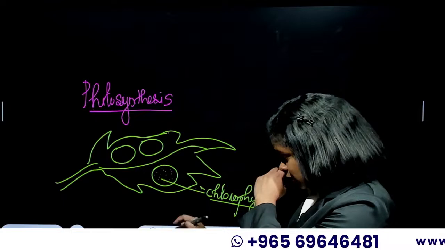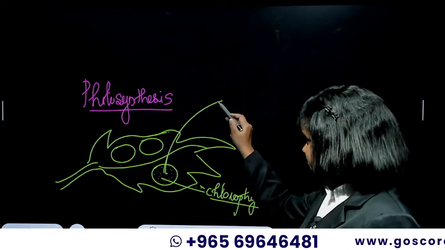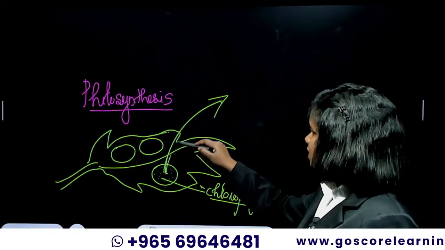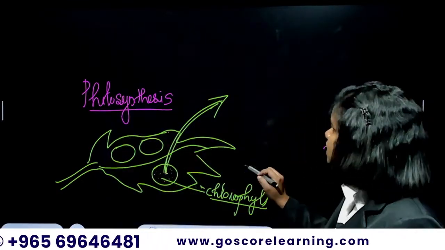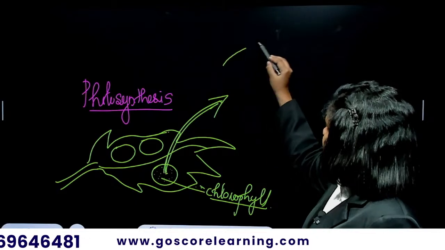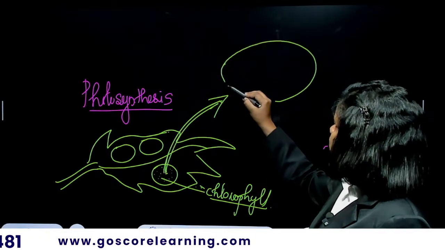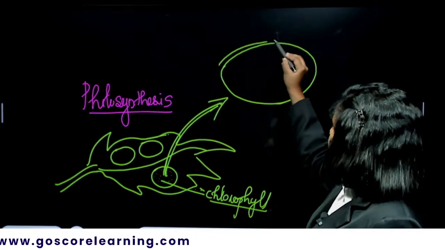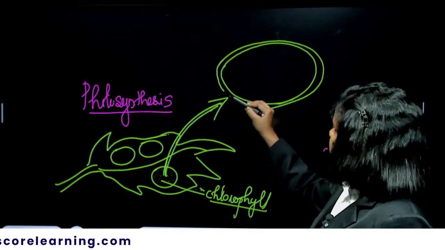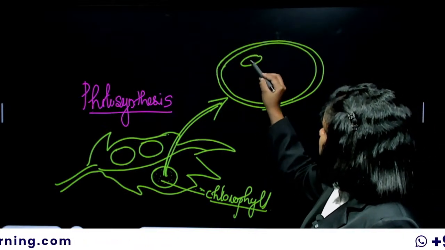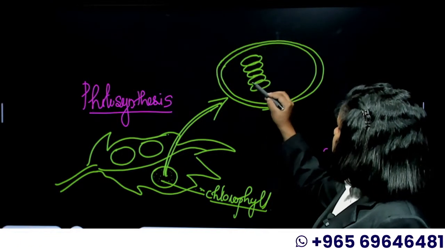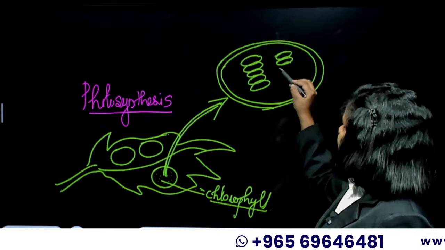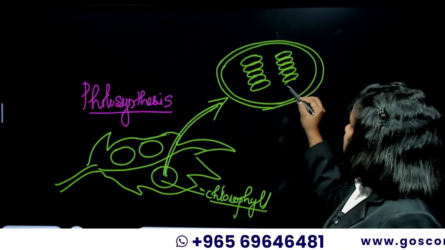So what happens? If you look inside a chloroplast, it somewhat looks like this. It's basically a double membrane cellular structure. Inside it you can see these stacks of coin-like things, and that is called the thylakoid.